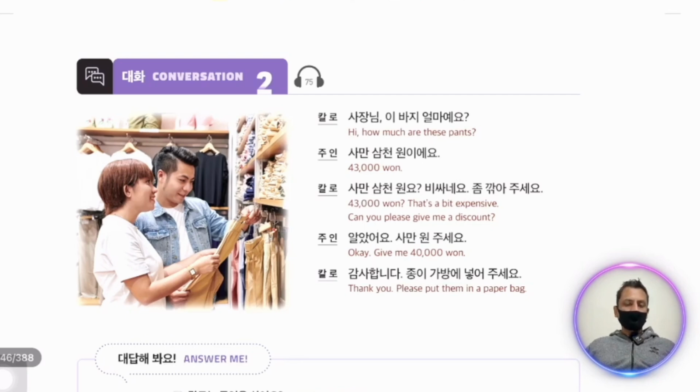Now we have conversation number 2. Let's listen. 사장님, 이 바지 얼마예요? 사장님, 이 바지, this pant, 얼마예요? What is the price of this pant? 43,000원이에요. Saman is 40,000 and Samchon is 3,000. So complete is 43,000. This is price. 43,000원이요? 비싸네요. 좀 깎아주세요. 비싸네요 is it's very expensive. 좀 깎아주세요.